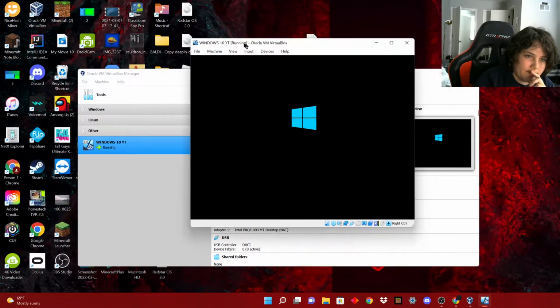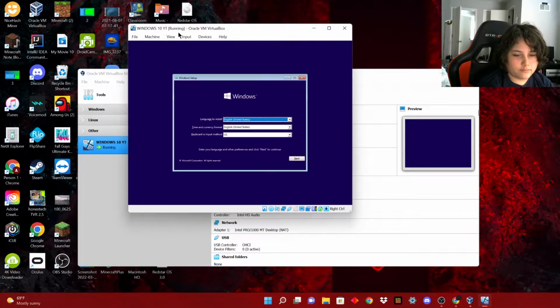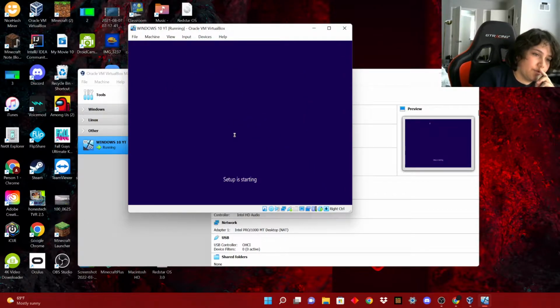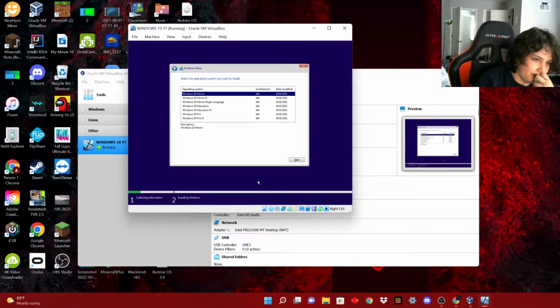I don't know why it was minimized, but here's your thing. Alright, so we're just going to go through the setup here. I'm going to continue through the setup just in case you don't know how to set up Windows 10. You can put in your product key. I'm not going to put one in because I don't want to waste your product key on a virtual machine that I'm going to delete later. So, any version you want. I'm just going to do Windows 10 Home for this demonstration.